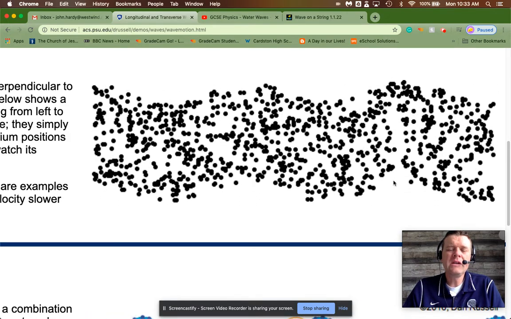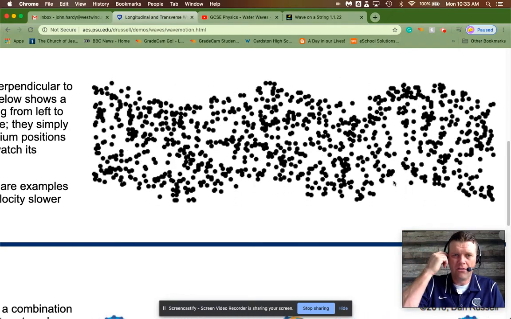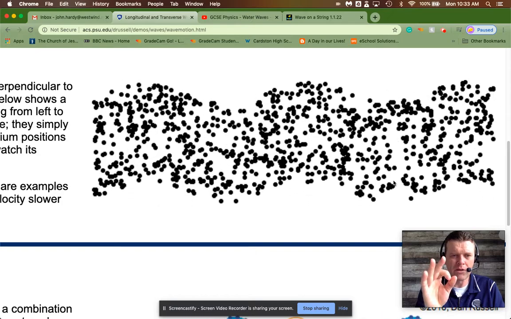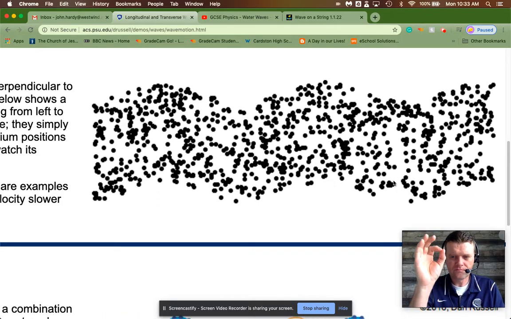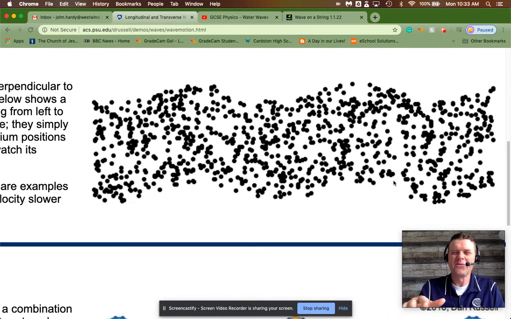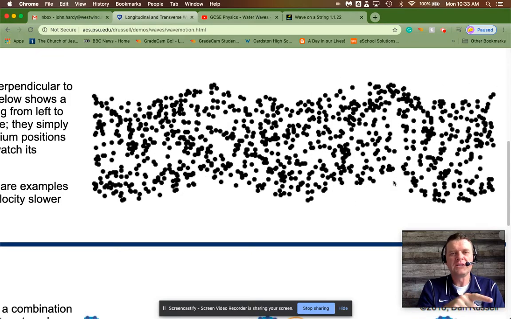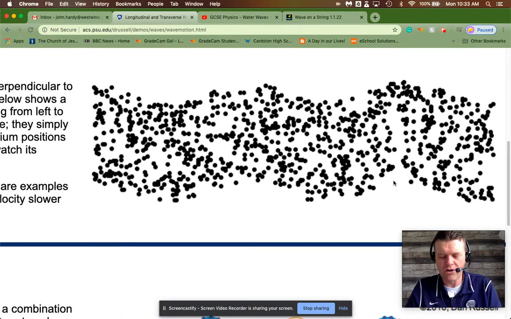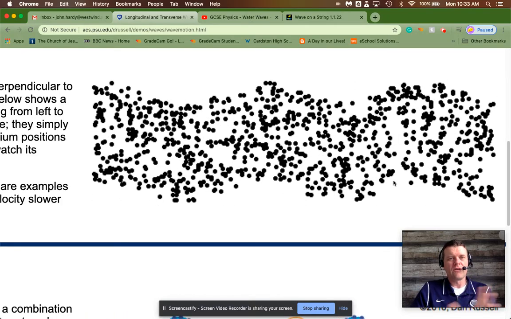You can see that the medium is actually moving up and down. If you let your eye focus on any one of these black dots, you'll see that that little black dot is just going up and down. But I guess it depends on how you read this. My brain sees this as a wave moving from left to right, and that's probably because we're trained to decipher things from left to right.